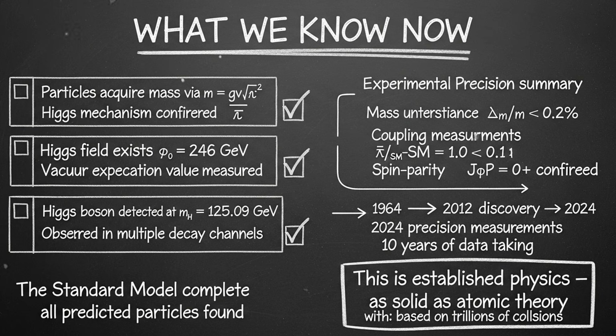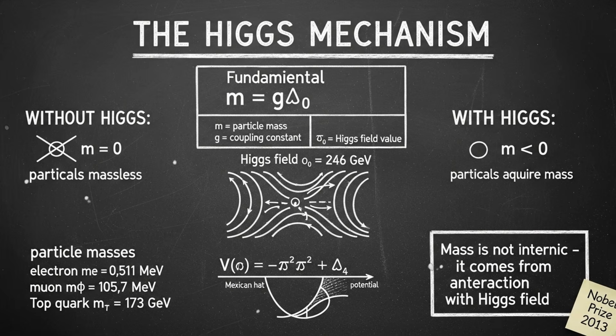But here's what we know right now. We know that particles have mass because they interact with the Higgs field. We know the Higgs field exists because we detected the Higgs boson. We know the Higgs boson weighs 125 giga-electron-volts because we measured it. We know these things. And that is remarkable. 50 years ago, we did not know why particles had mass. Now we do. We have not answered all the questions. We have not solved all the mysteries. But we have answered this one. And that, I think, is beautiful.